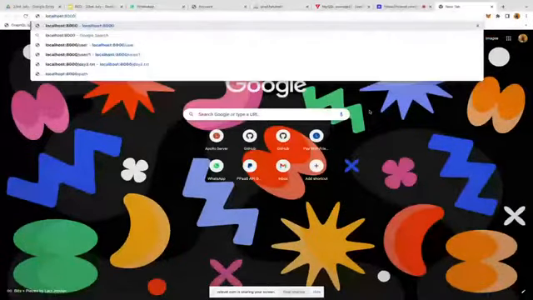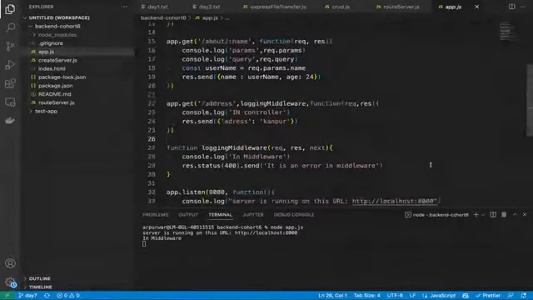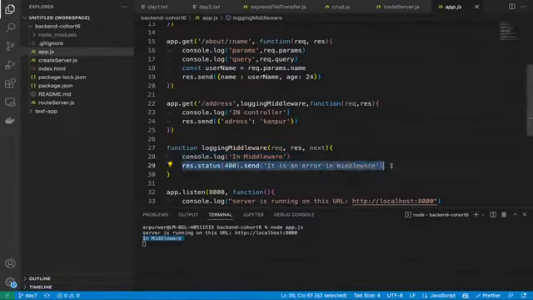Localhost 8000 slash address. You can see there is an error in middleware. Some error is coming, because we are sending it. The meaning I want to show you is that the logging middleware is called, correct, and we are sending the response as "it's an error in middleware". That's the response we are sending here, correct.